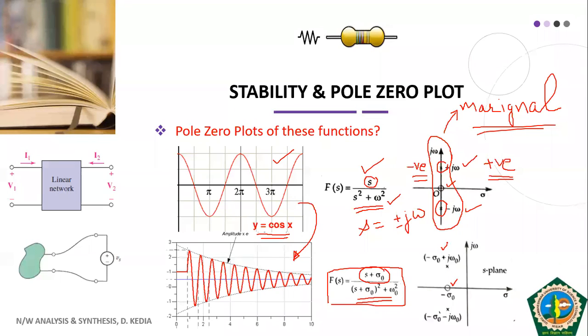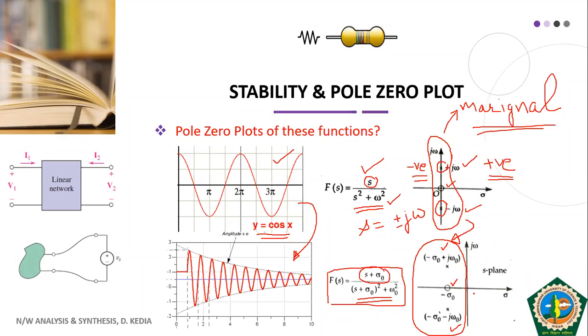One is minus sigma plus j omega naught and another is minus sigma minus j omega naught. If you carefully observe this pole zero plot and the above one, the above pole zero plot is shifted from the j omega axis to the negative half of the S plane. And as soon as our poles are located in the negative half of the S plane, our system becomes stable.